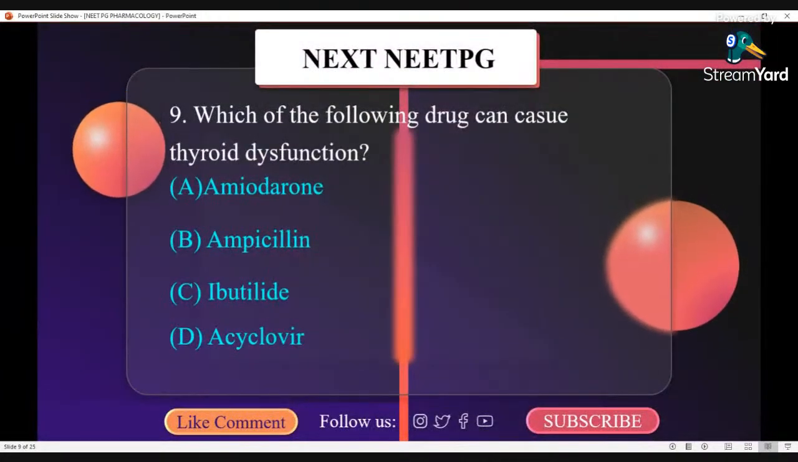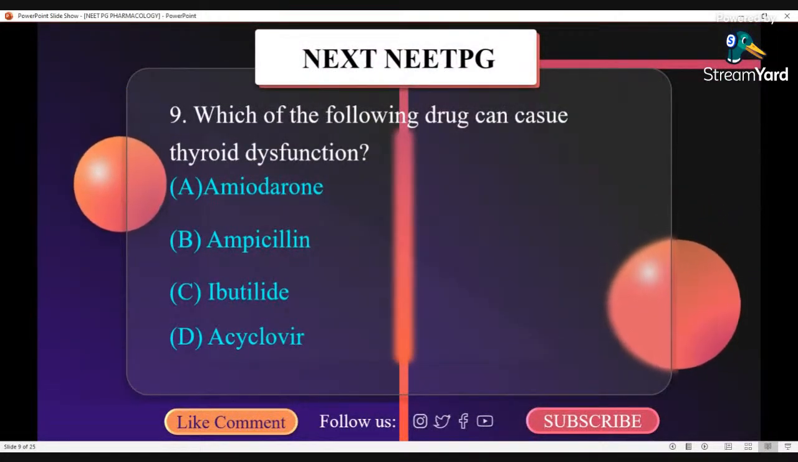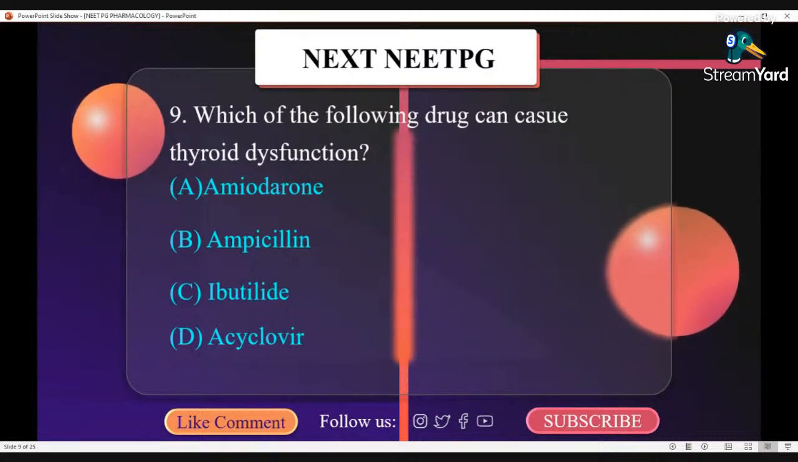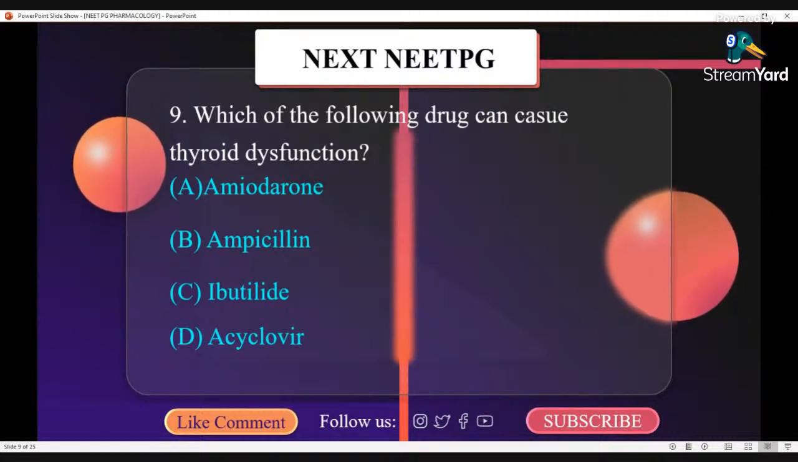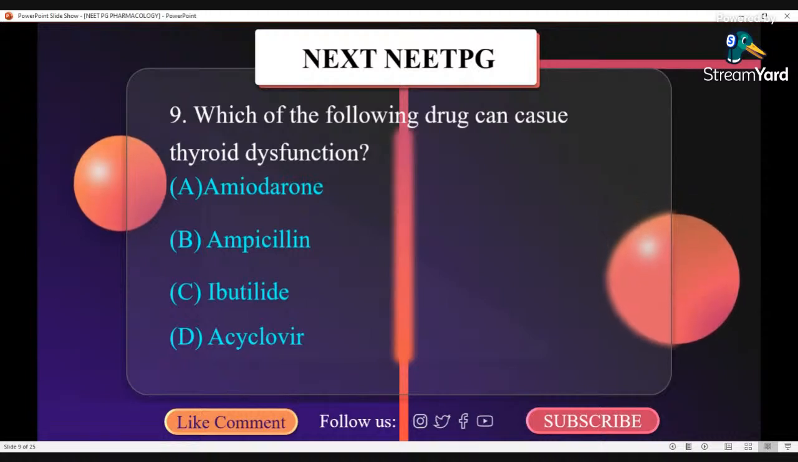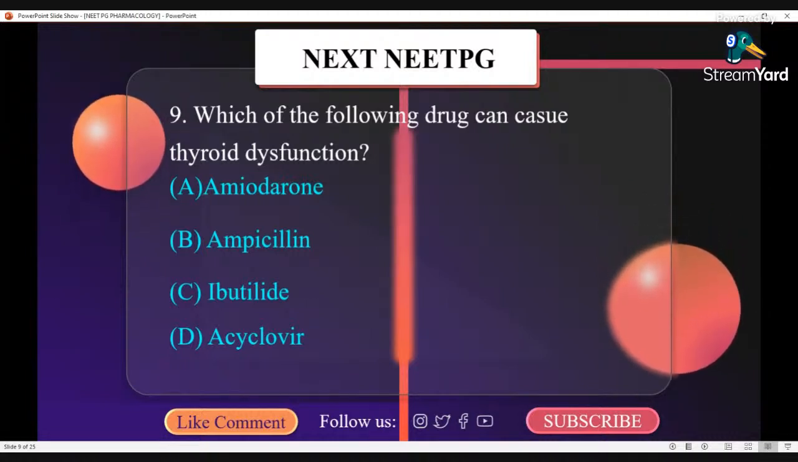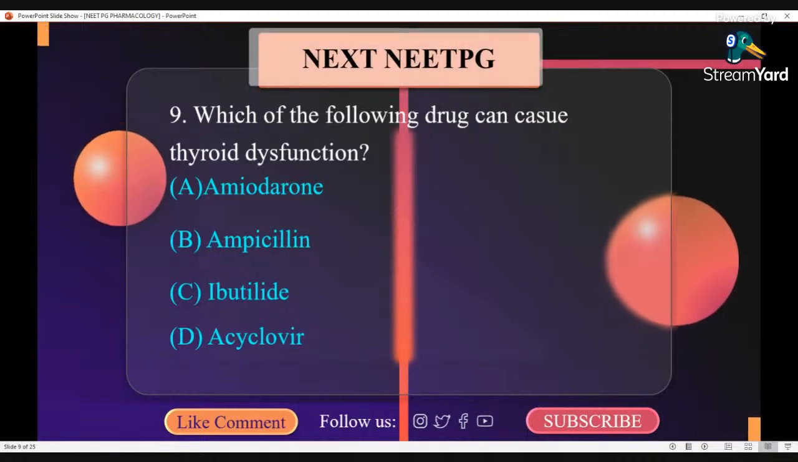Which of the following drugs can cause thyroid dysfunction? A. Amiodarone, B. Ampicillin, C. Ibutilide, D. Acyclovir. The correct option here is A, amiodarone.